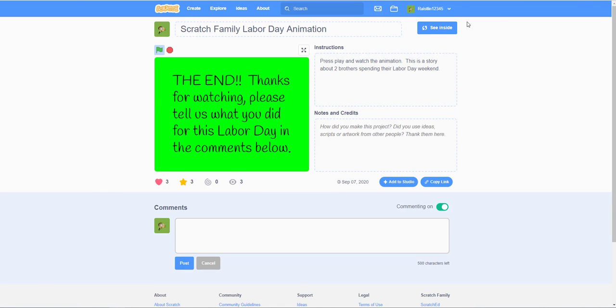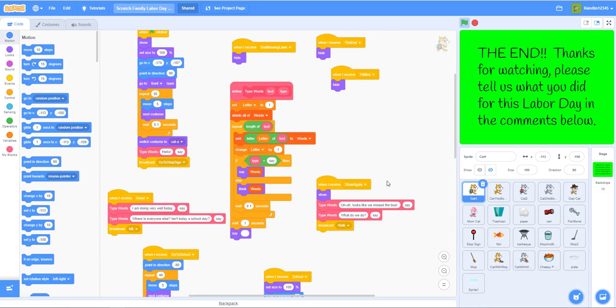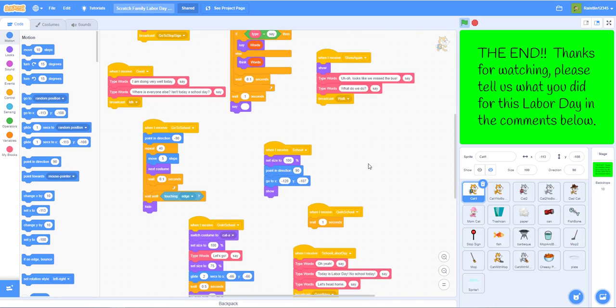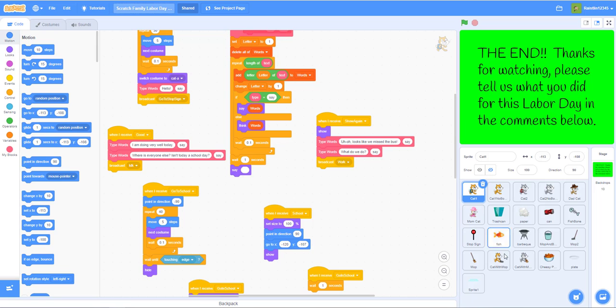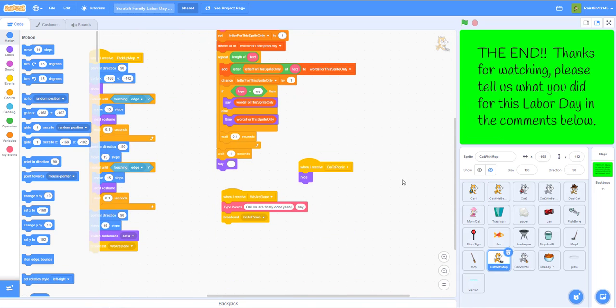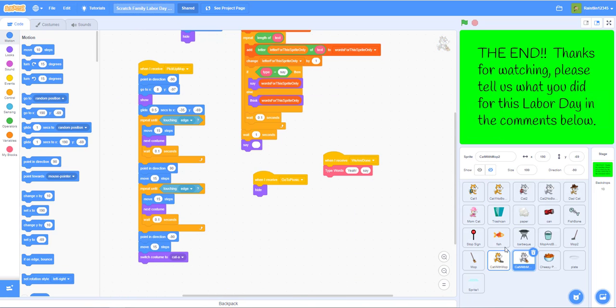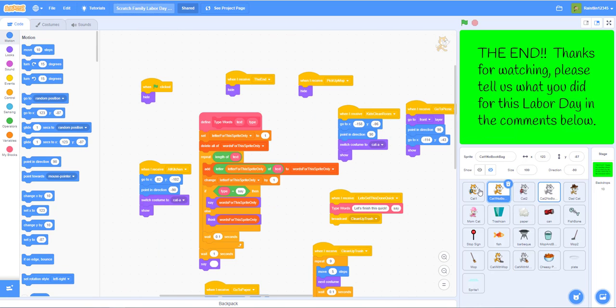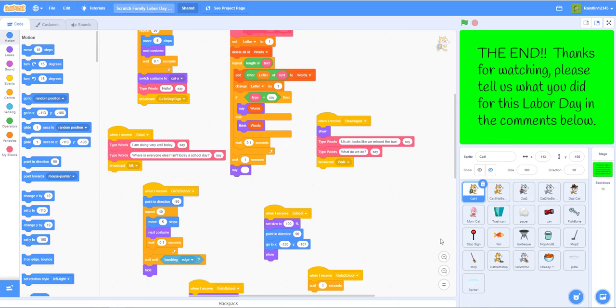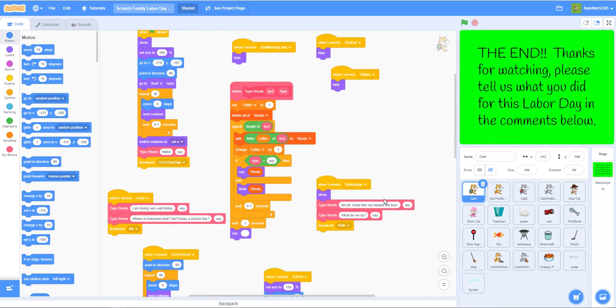And now I can show you some of the code inside. So remember I said we had type text? And there's actually 3 different cats. So there's the cat with the mop, the cats with the book bags, and then the cats with nothing on, and the mom and dad, that's it. And then we have a bunch of other sprites.